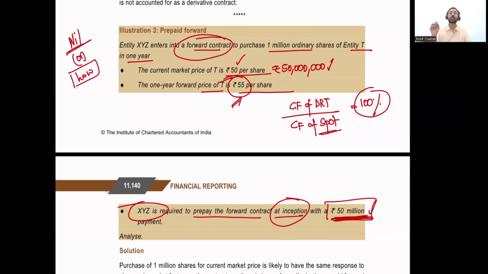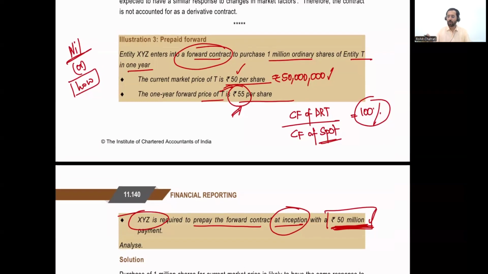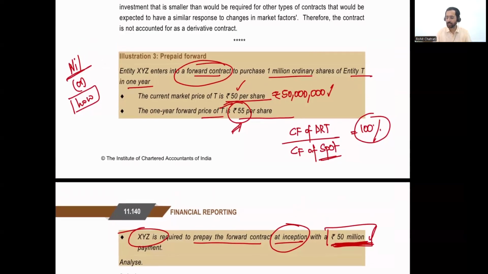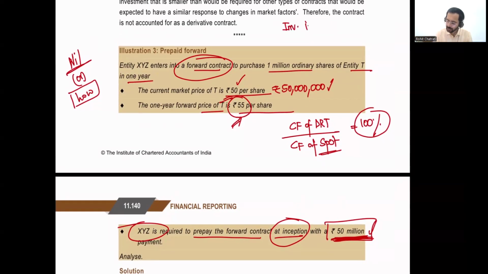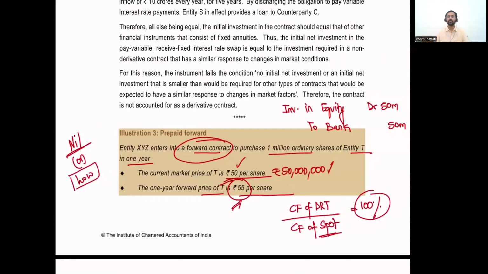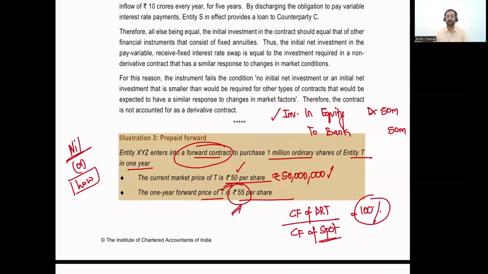This forward contract will not be classified as a derivative. All right, we are not going to classify this as a forward contract. Instead, we are going to record the journal entry as investment in equity shares. I am going to record this as investment in equity shares today itself. I'm not going to record this as a derivative contract. I will be recording investment in equity shares to the tune of 50 million, and I will credit bank by the amount of 50 million. All right, so I am going to record the investment in equity shares.